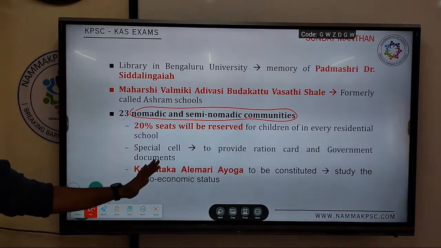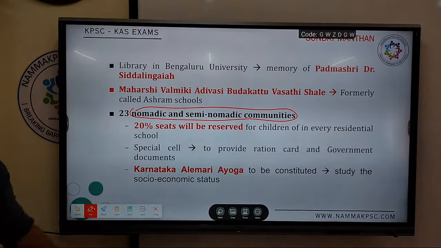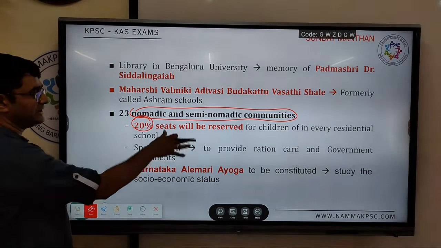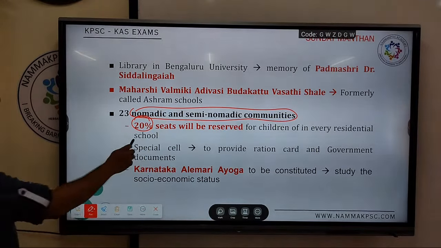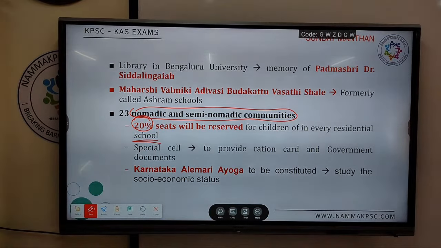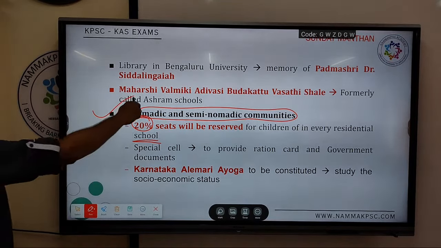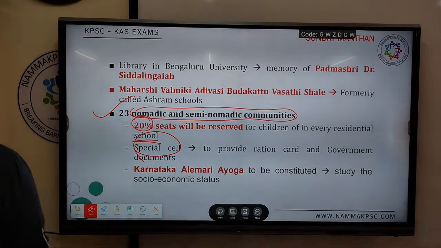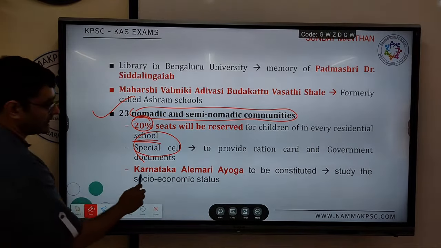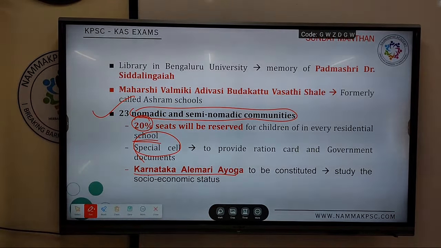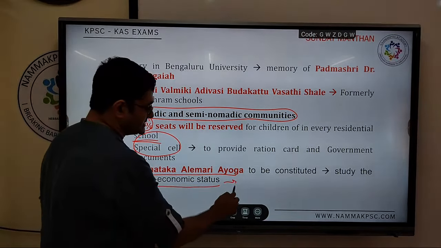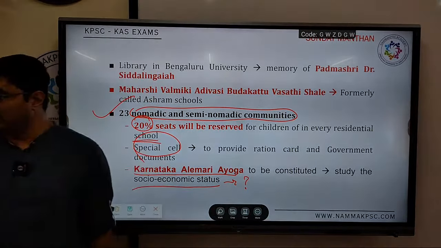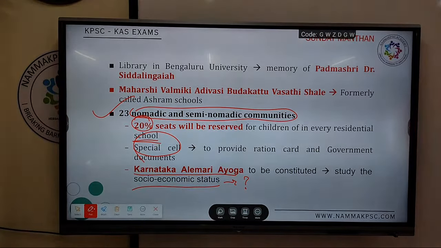Now coming to the state, Karnataka government has come up with the following initiatives. 20% of seats will be reserved for these communities in residential schools meant for the backward communities. Special cells shall be set up for them to get ration cards and other government documents. Then Karnataka Alemari Ayoga, a commission, will be set up in order to study their socio-economic status and give a report, and accordingly the government will take actions.